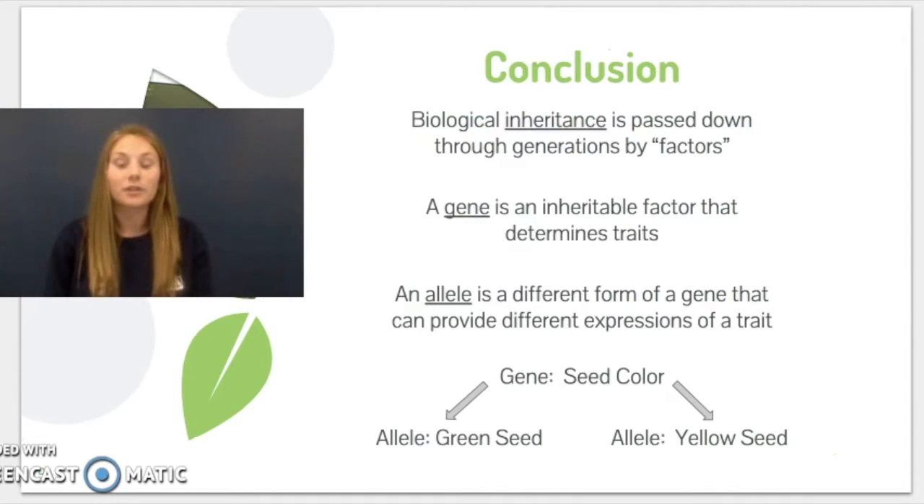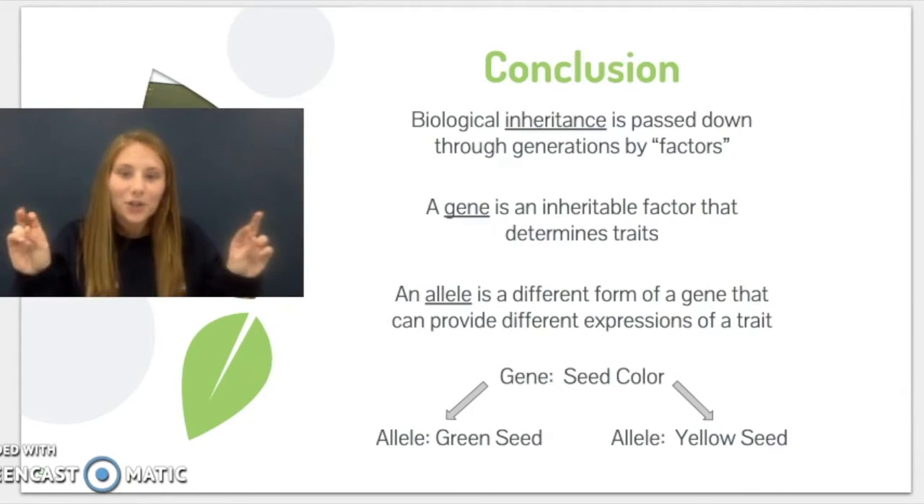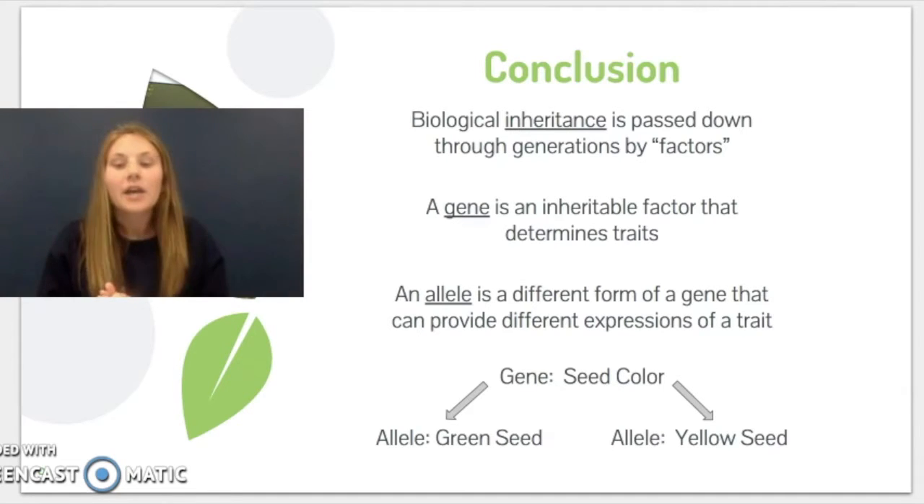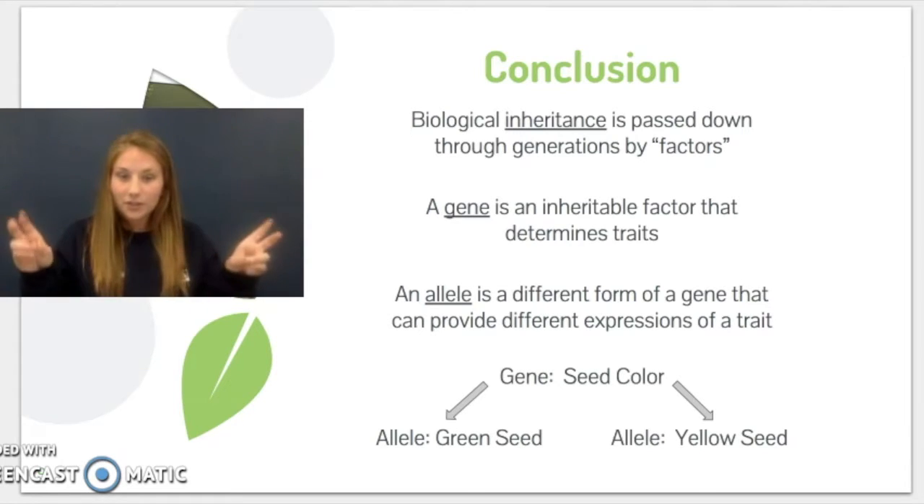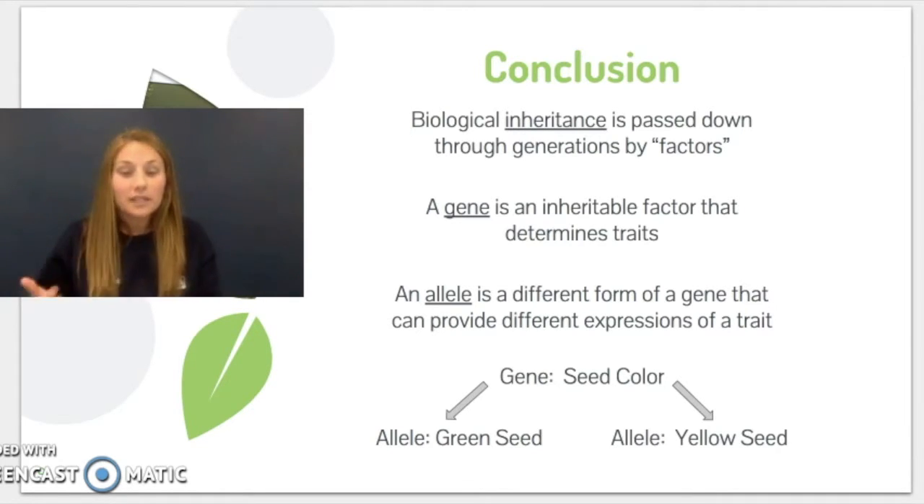So now we can get into some conclusions. The first conclusion is that biological inheritance is passed down through generations by what we were calling at the time "factors." There are air quotes around the term factors because this took place a long time ago, and Mendel's experiments came in history before the uncovering of DNA, and so we weren't able to quite tell that these factors were within DNA, but we did know that there had to be some type of deal with inheritance.